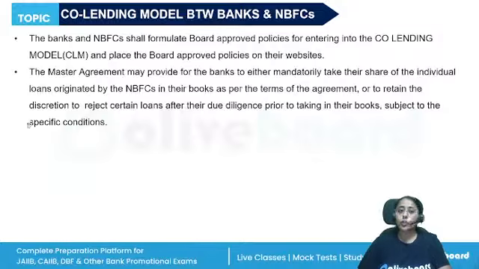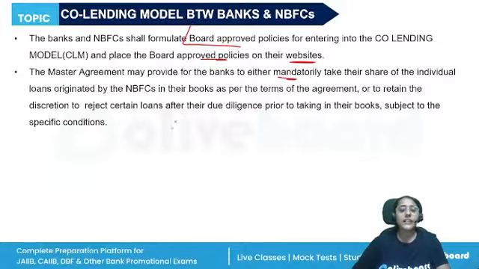And regarding the co-lending model between the banks and NBFCs, there should be a board approved policy. This board approved policy will be placed on the bank's as well as the NBFC's website, so they can mandatorily take their share of individual loans originated by the NBFCs.